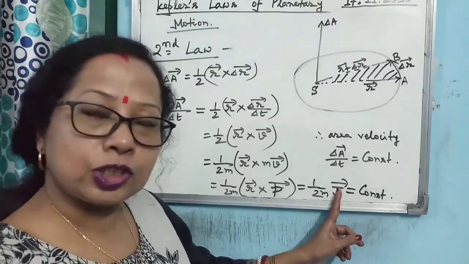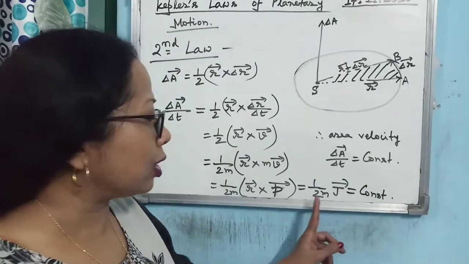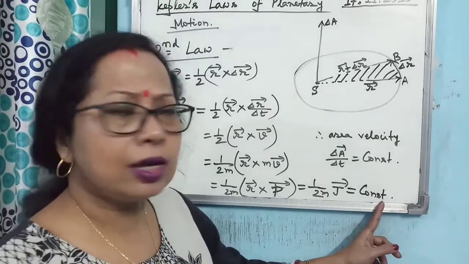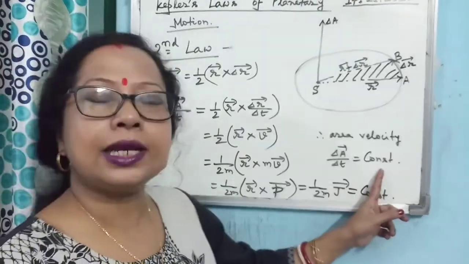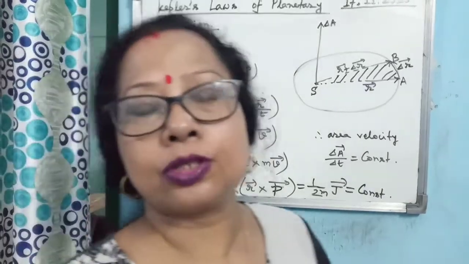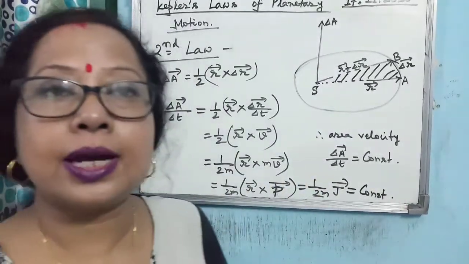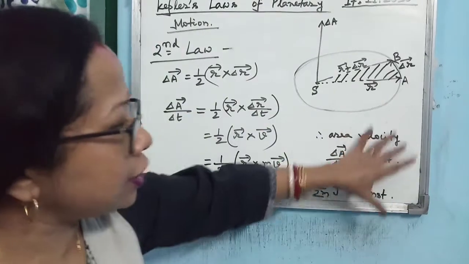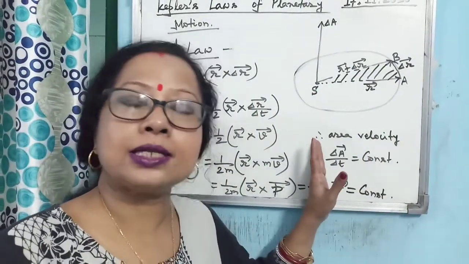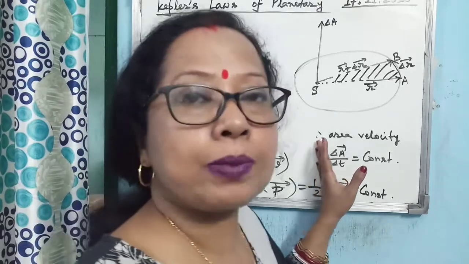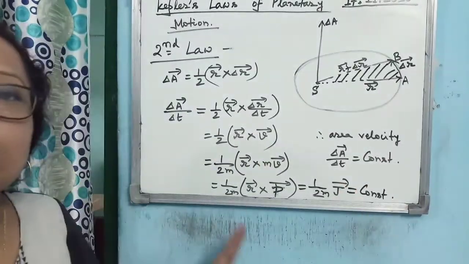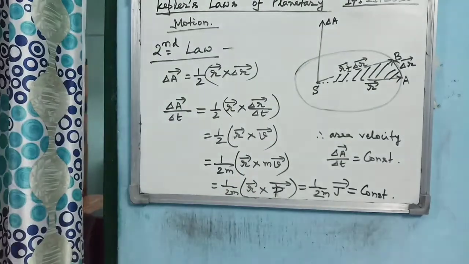J is constant, mass of the planet is constant, 2 is constant. So this entire term is constant. So you are getting del A by del t constant. That areal velocity of a planet remains constant. So this is the proof of the second law. This derivation is the proof of Kepler's second law of planetary motion. You can prove it from the concept of the law of conservation of angular momentum.